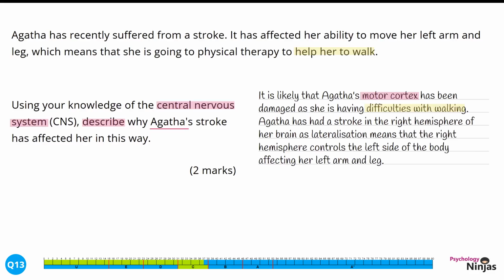Agatha has had a stroke in the right hemisphere of her brain, as lateralization means that the right hemisphere controls the left side of the body, affecting her left arm and leg. We've shown our knowledge of the central nervous system here by talking about lateralization, that our right hemisphere controls the left-hand side of our body and the left hemisphere controls the right-hand side of our body. We've linked this into Agatha's STEM by talking about her left arm and leg having an issue since her stroke, and we can tick this off in our STEM as well. We can clearly see from our STEM that we've done our 2 pieces of application for our 2 marks, as 2 different parts of the STEM have been highlighted.